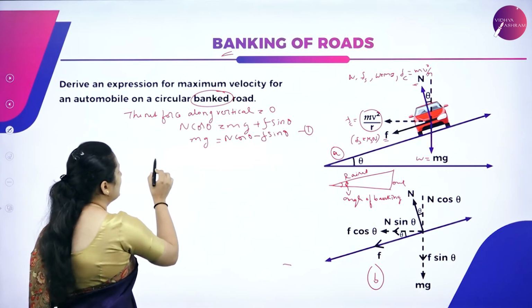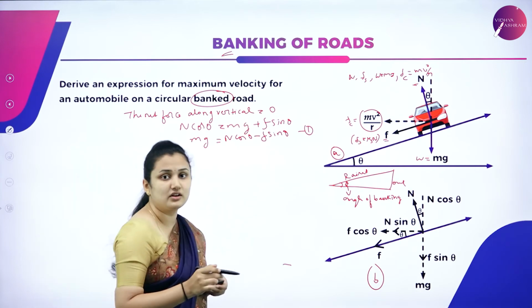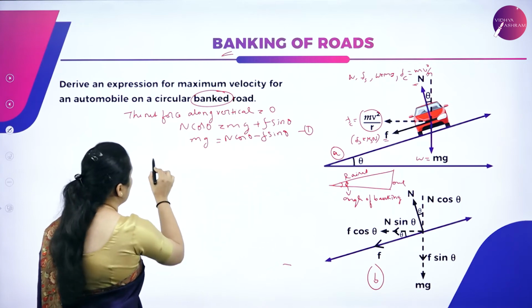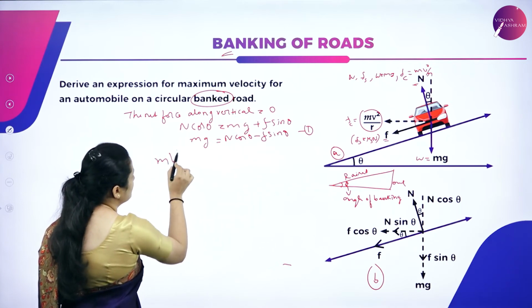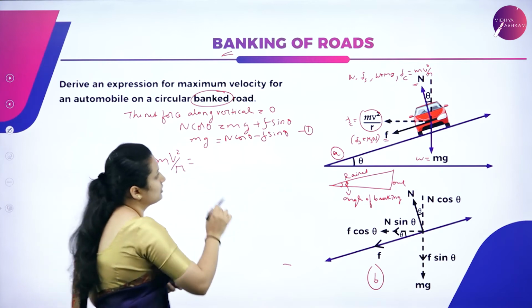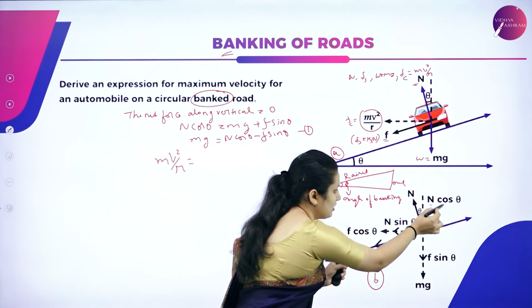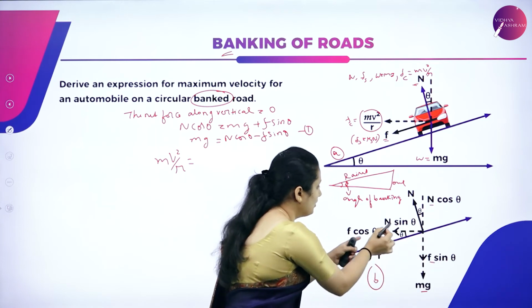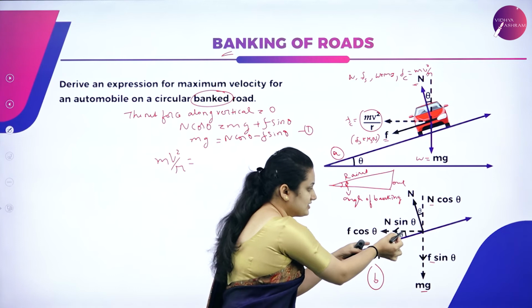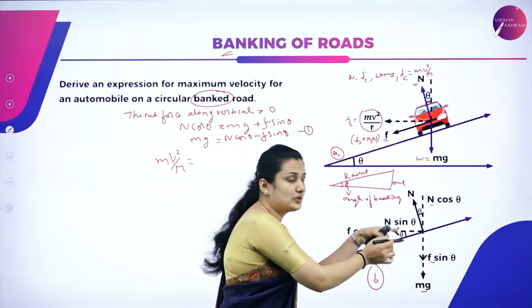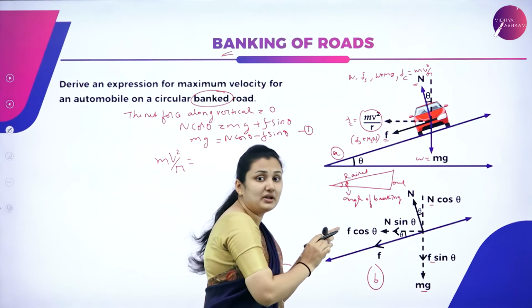So you have the second equation along the horizontal: the centripetal force mv square by r is equal to the horizontal components. Since the road is banked by an angle theta, the horizontal axis provides the necessary centripetal force.